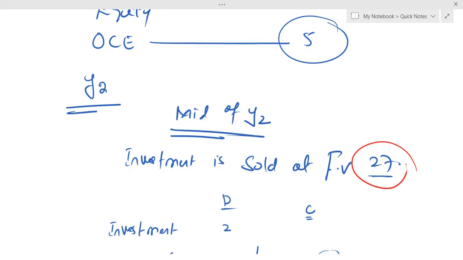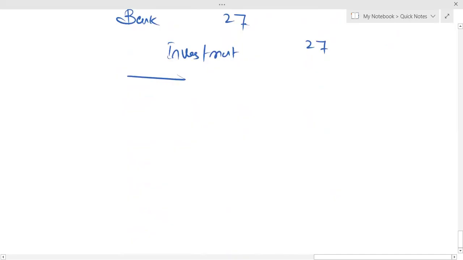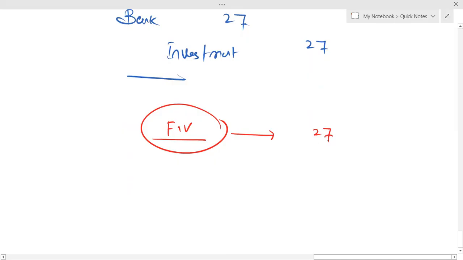Chances are obviously very slim, but let's assume the examiner says, I'm just assuming, okay? The fair value of your investment is, assuming, 27 million. The fair value of your existing investment is 27 million, okay?